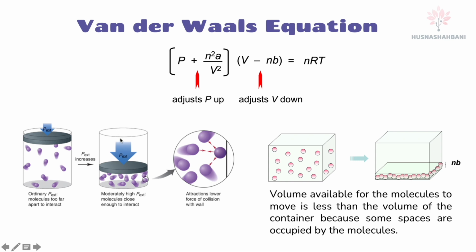Remember deviation: high pressure, so you put pressure. When the pressure is high, the ideal will deviate to become real gas.